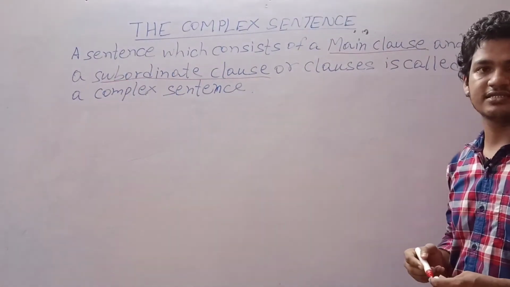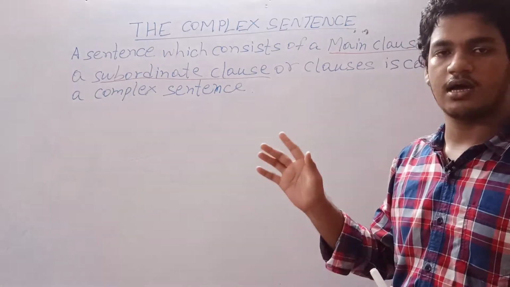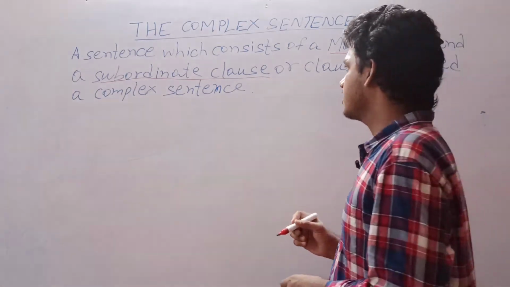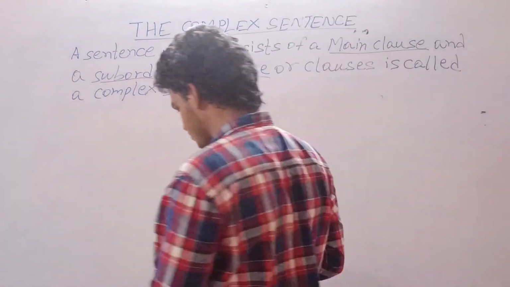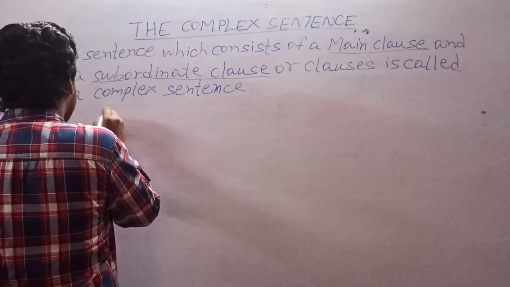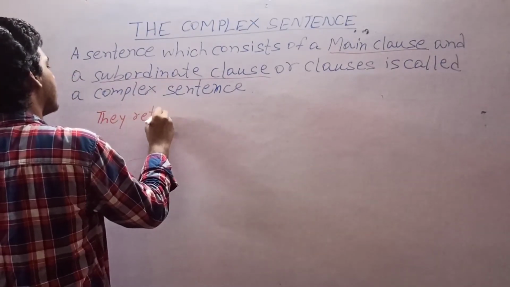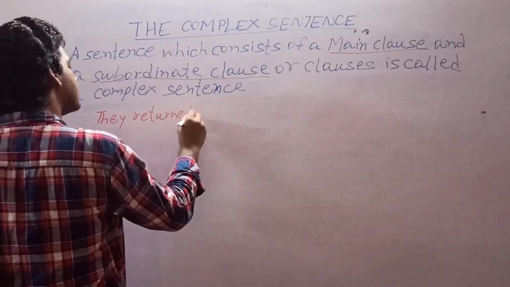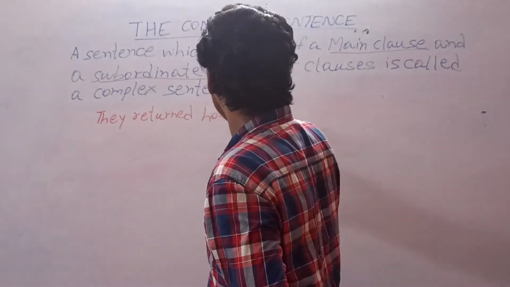A complex sentence consists of a main clause with another subordinating clause or clauses. For example, they returned home when it was raining.